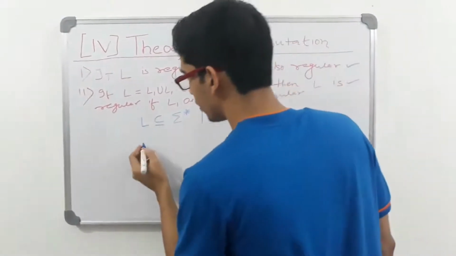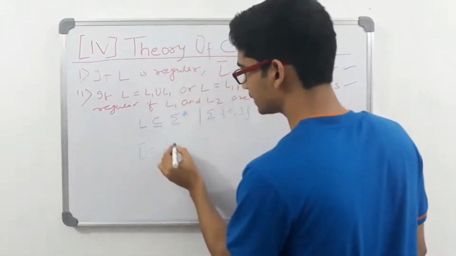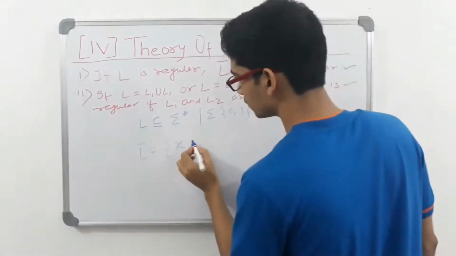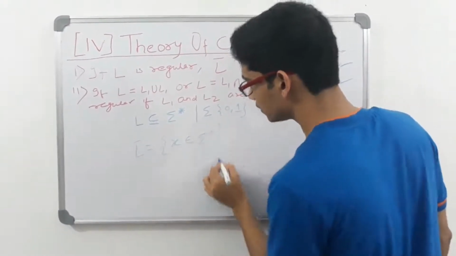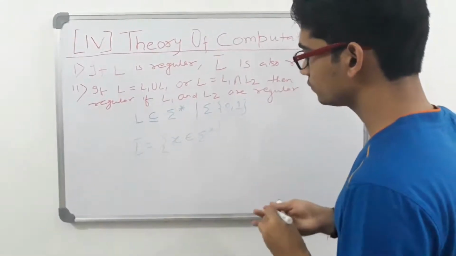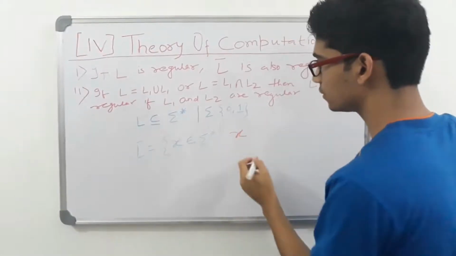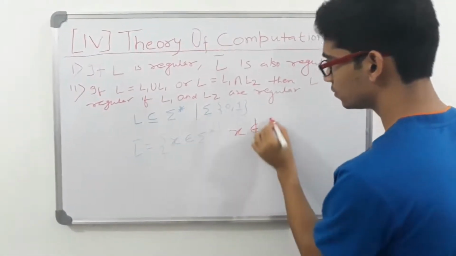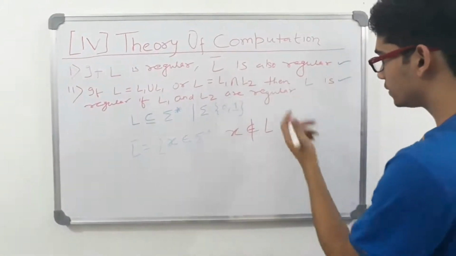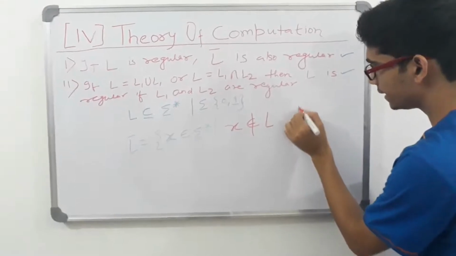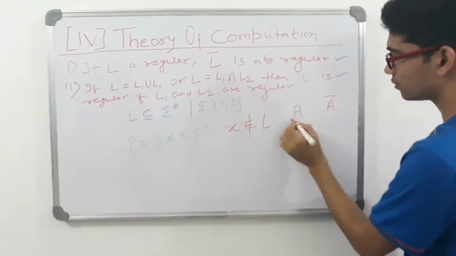Now when I say complement L, this is basically X belonging to sigma star such that X does not belong to L, isn't it? See, when I say A is a set and A complement, let us talk about the sets.